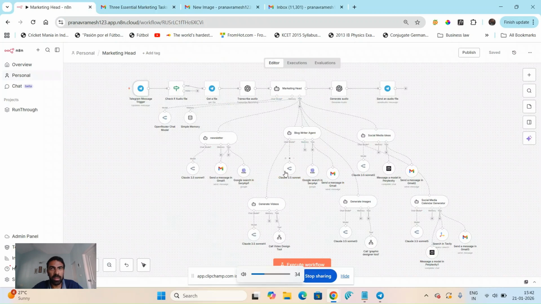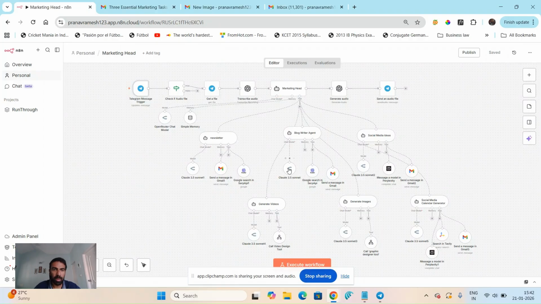Just built a marketing head team on N8N. And this was something I actually wanted to do for a while. I did it much quicker than I expected. So we'll just take you guys through what this whole thing is. We'll show you a few examples of the sample output that it's given.